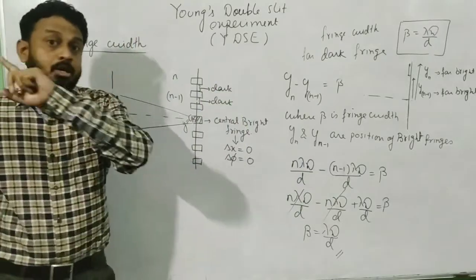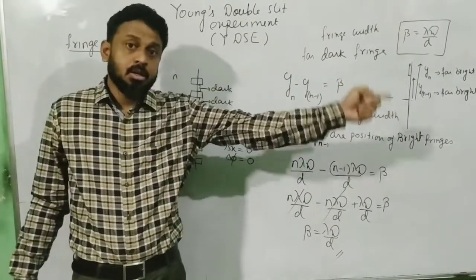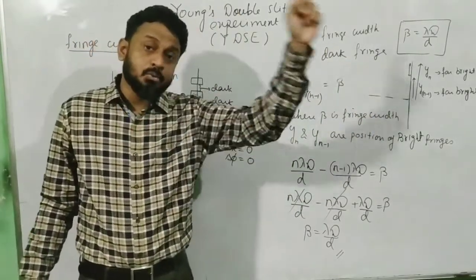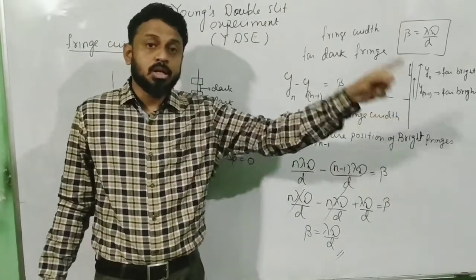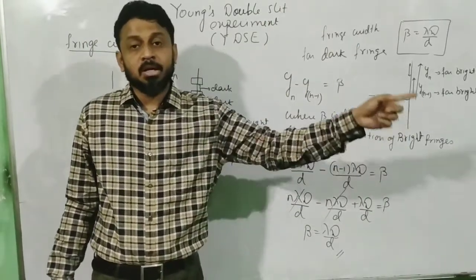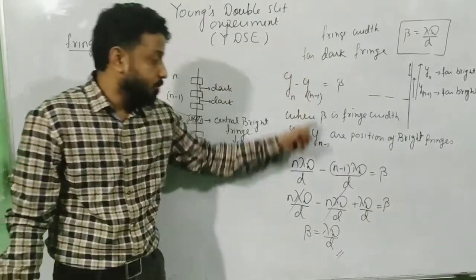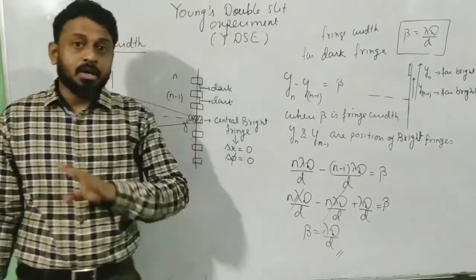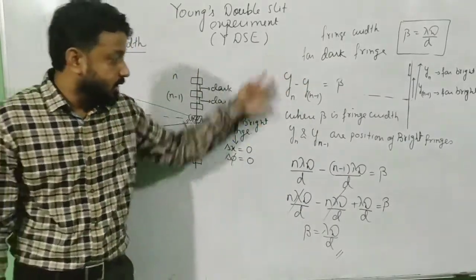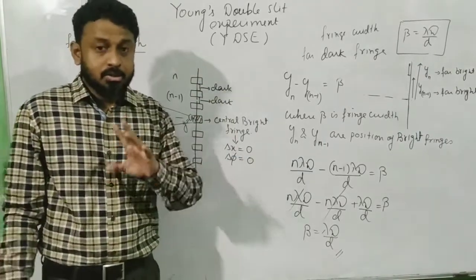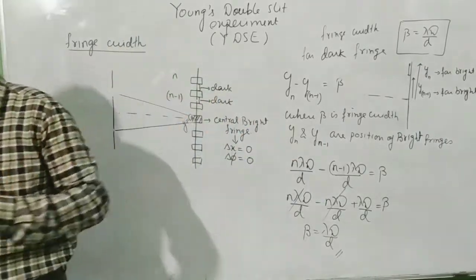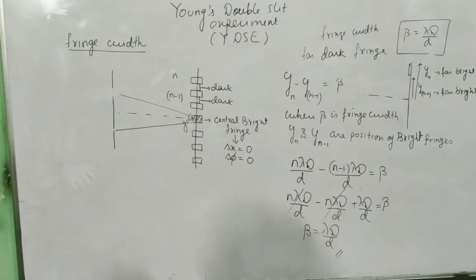And if they ask to derive the formula for fringe width for 5 marks, you have to start from the beginning. That means you have to first derive y is equal to n lambda D by small d, y is equal to (2n minus 1) lambda D by 2d, and then come to this point. And if they ask you for 2 marks, you just start from here. So depending upon the marks, the length of the derivation will vary.